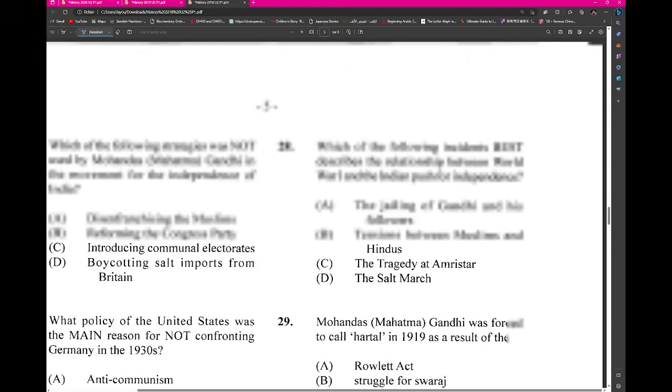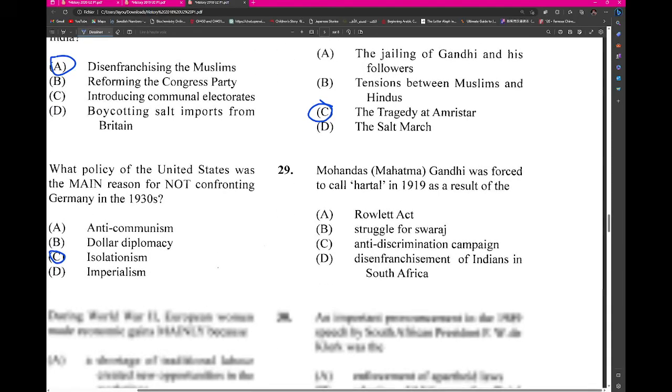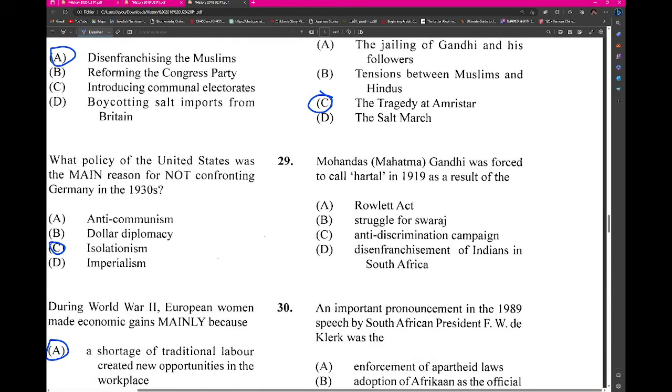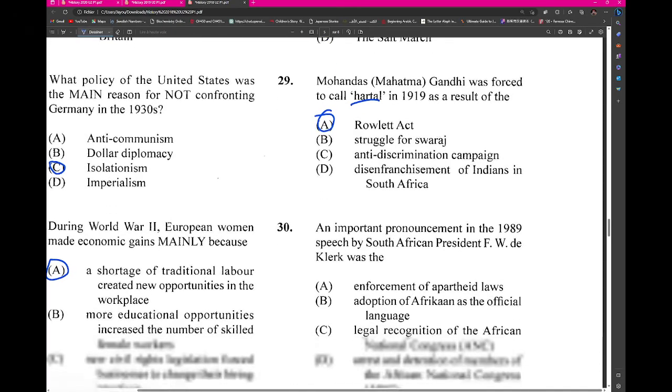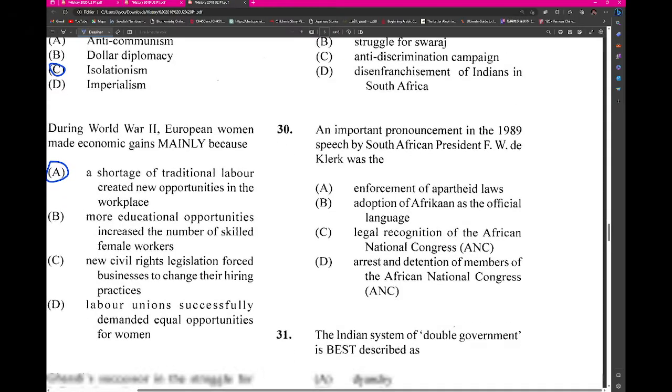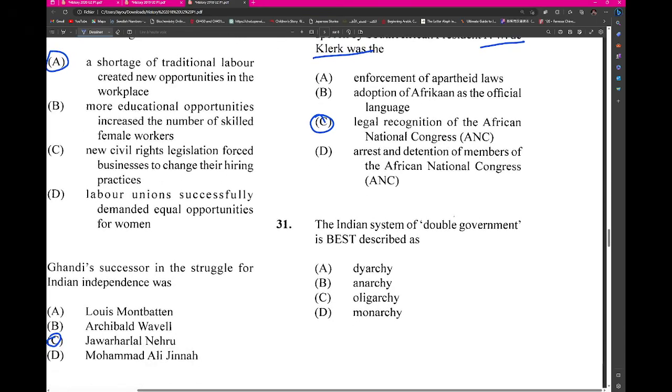Right here now in 29, which of the following incidents best describes the relationship between the First World War and the Indian push towards independence? Was the tragedy at Amritsar. Mohandas Gandhi, right? So he did Hartal at the Rowlatt Act. As a result of the Rowlatt Act, an important pronouncement in a 1989 speech by F.W. de Klerk, right? Was this the legal recognition of the ANC?